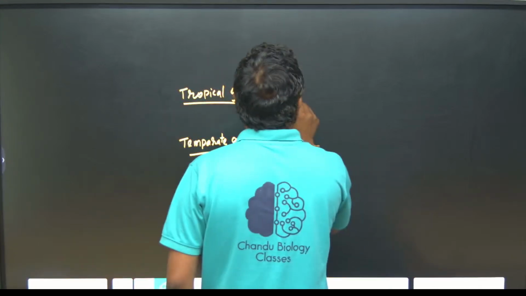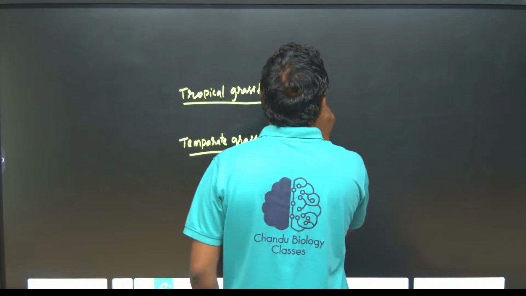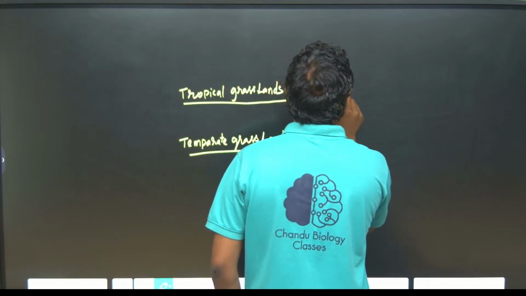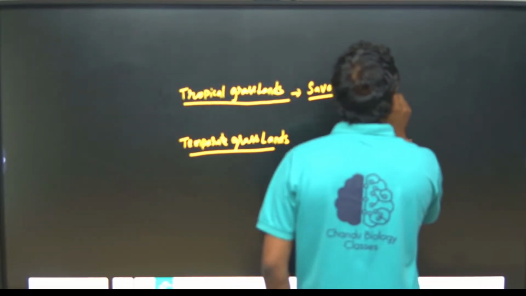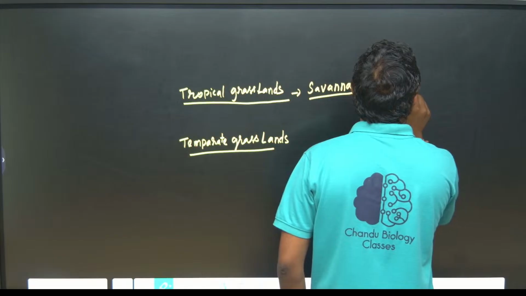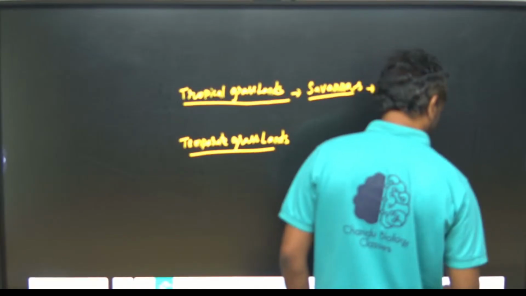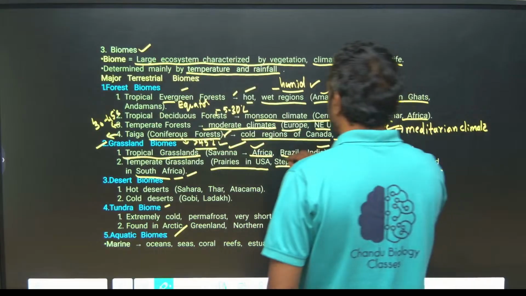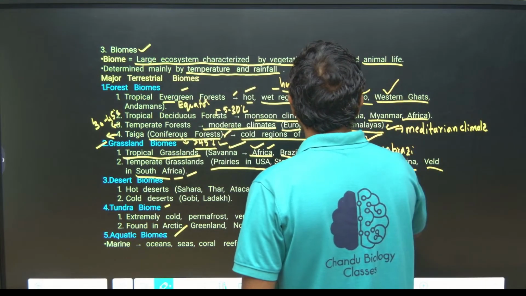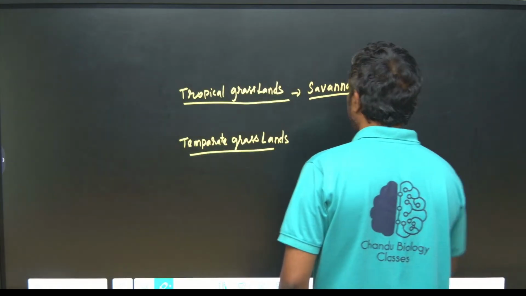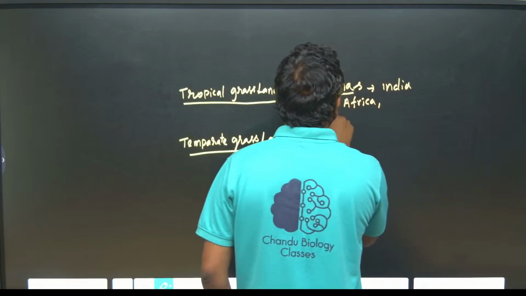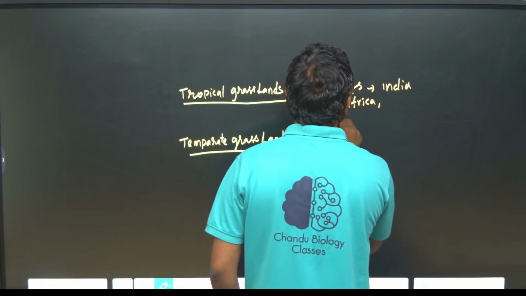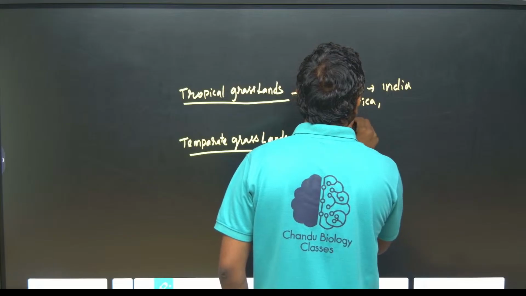Tropical grassland: savannas, located in India, Africa, Brazil. In Brazil, we call it campos.